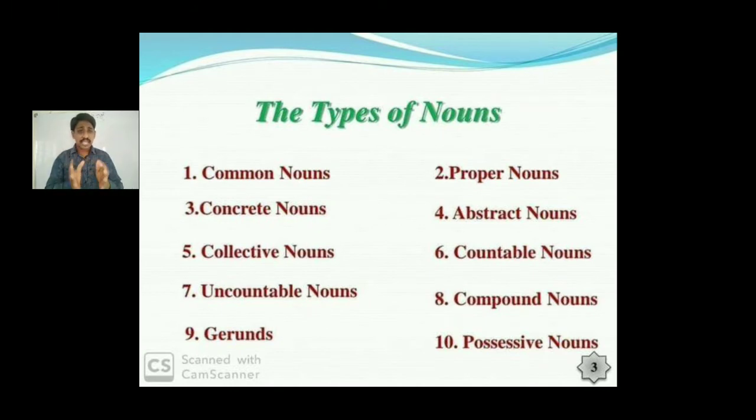Right, let us go to different types of nouns. So we got 10 types of nouns. First one is common noun, second one proper noun, third one concrete noun, fourth one abstract noun, fifth one collective noun, sixth one countable noun, seventh one uncountable noun, eighth one compound noun, ninth one gerunds, and 10th one possessive nouns. Let us see each and every noun in detail.